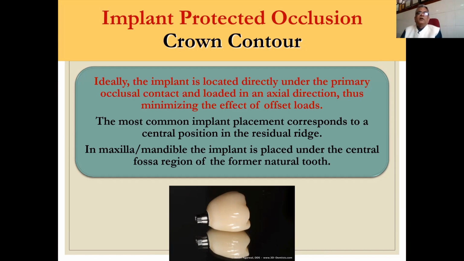Always our implant should be placed in the center of the residual ridge, and similarly we should make a tooth which has the center of the crown in the center of the area where we have placed the implant. That is why we can transfer force directly along the long axis of the tooth without any torque kind of action on our implant.